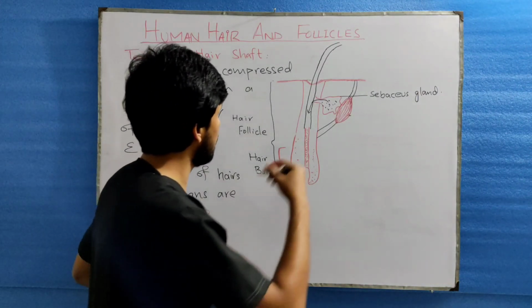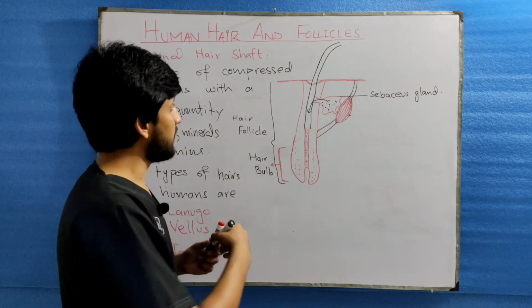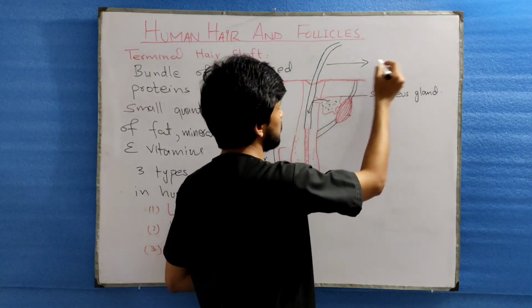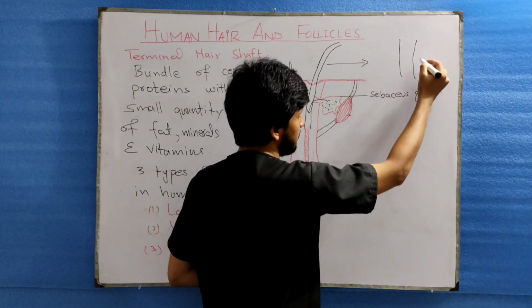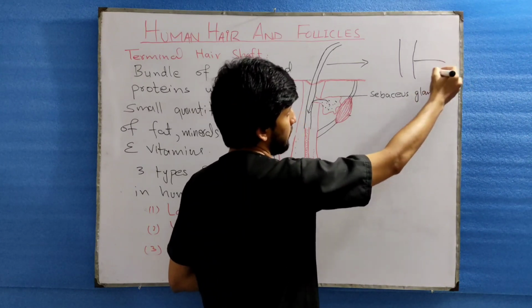So coming to the structure of the terminal hair, the structure consists of three main parts. The outer part is the cuticle.